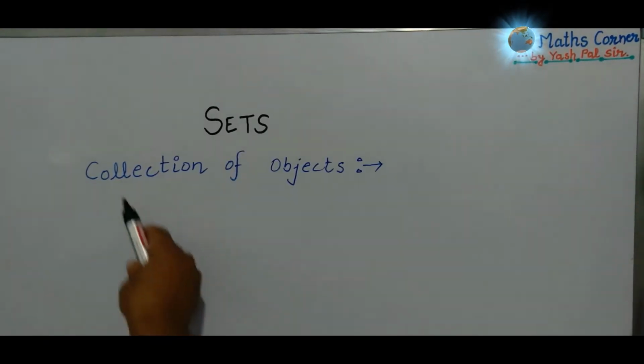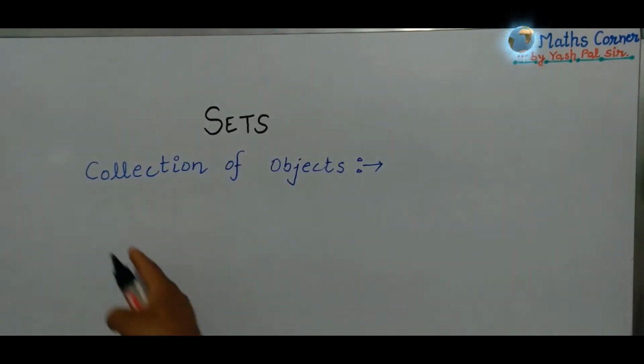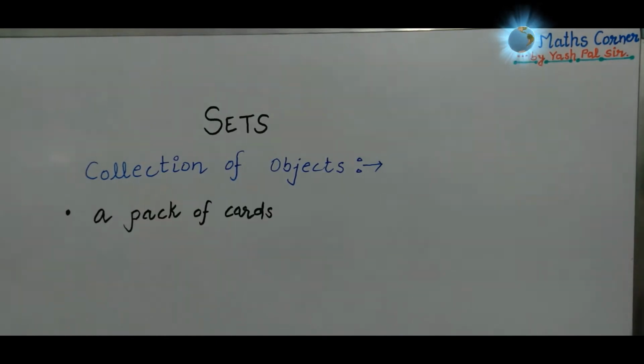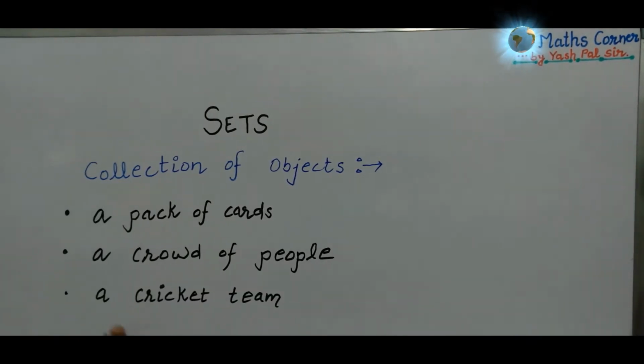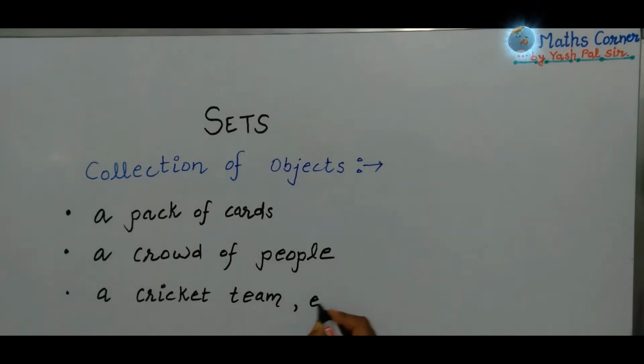Here we are going to discuss sets, the very first chapter of the NCERT textbook, class 11 mathematics. In everyday life, we often speak of a collection of objects of a particular kind. We are taking a few examples here: a pack of cards, a crowd of people, a cricket team, and many more.